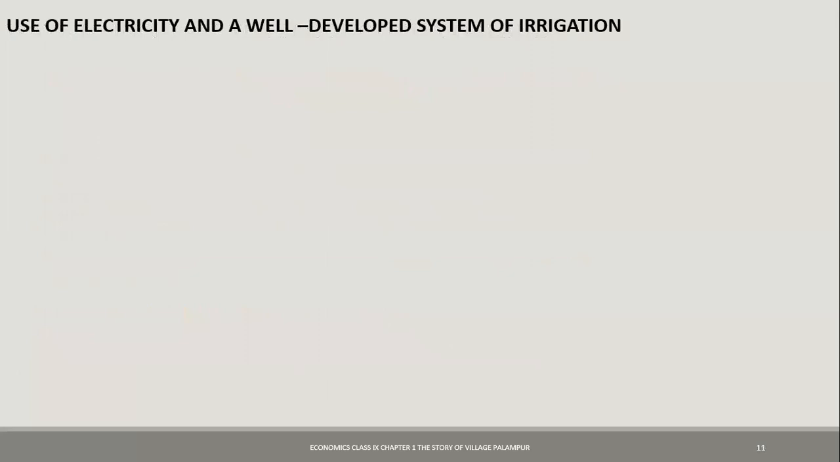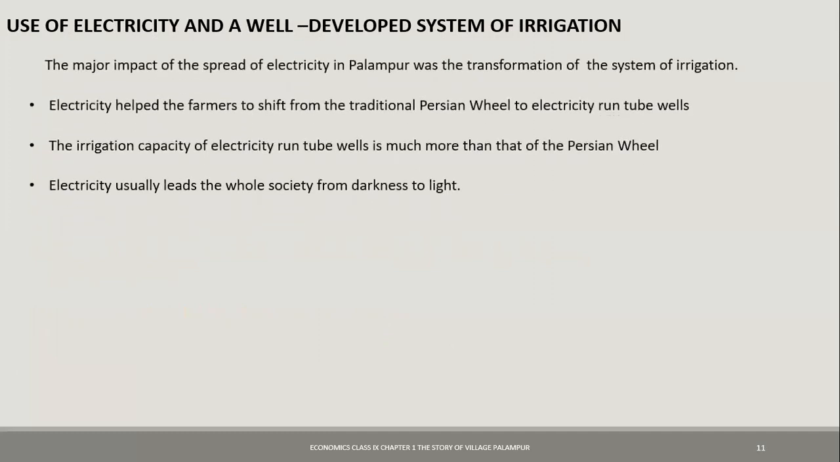Now, use of electricity and well-developed system of irrigation, we are going to have a look at it for village Palampur. The major impact of the spread of electricity in Palampur was transformation of the system of irrigation. Electricity helped the farmers to shift from traditional Persian wheels to electricity-run tube wells. Then the irrigation capacity of tube wells is obviously more than that of the Persian wheels. And then electricity leads the whole society from darkness to light.